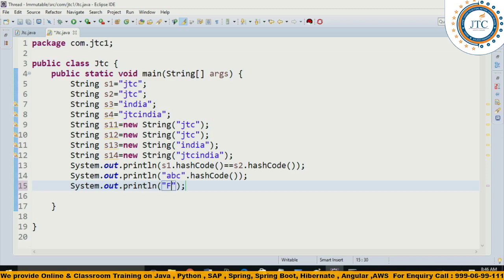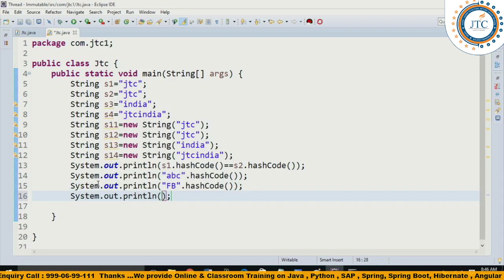So here I am writing capital F and B, and we are trying to get the hash code. Maybe let's check it out once. I am writing E, small a, dot hashCode. We need to see whether these two have the same hash code or not.